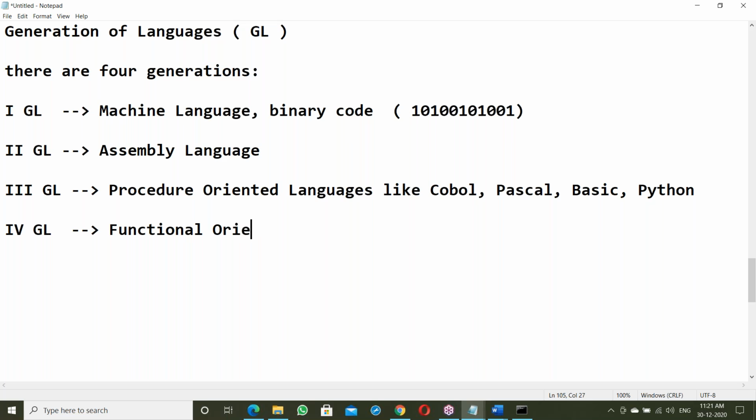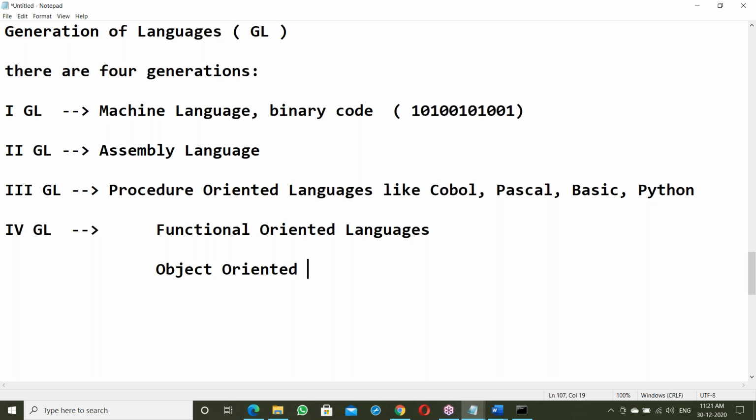Next, in fourth GL, they say functional oriented languages. Next, object oriented programming languages.